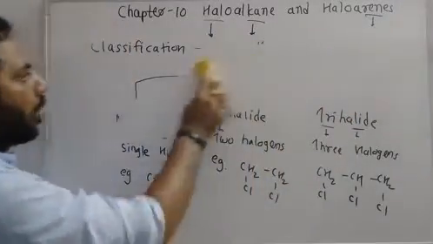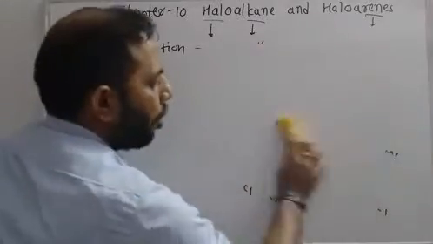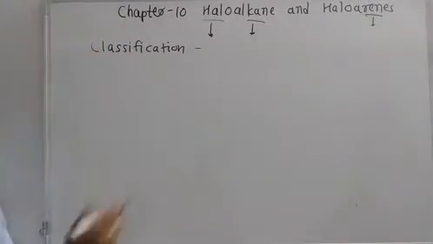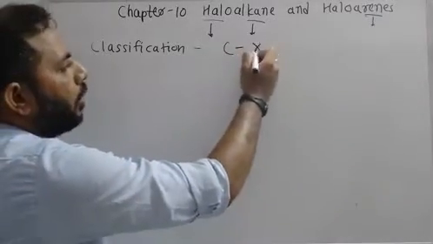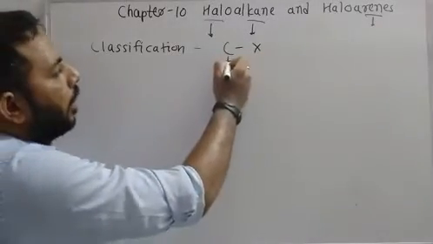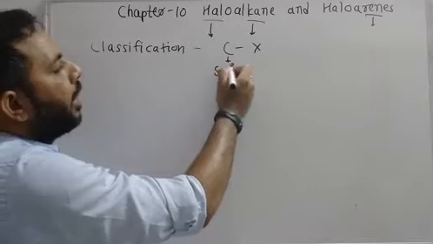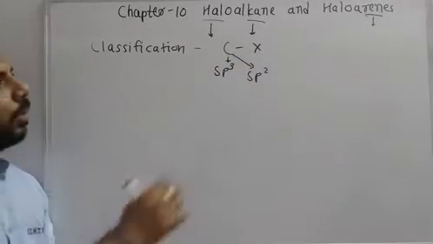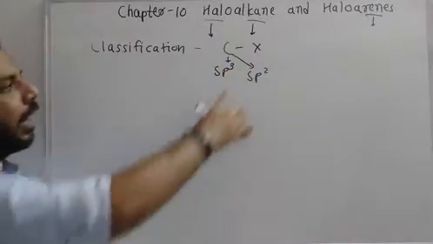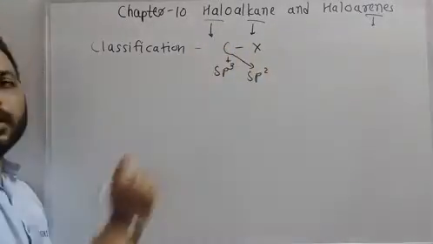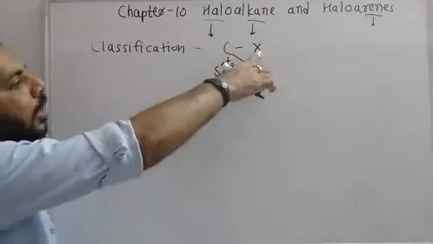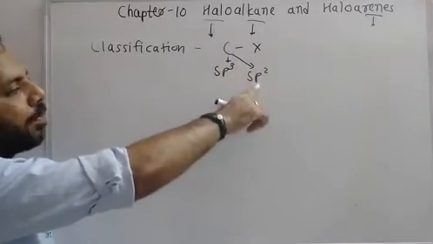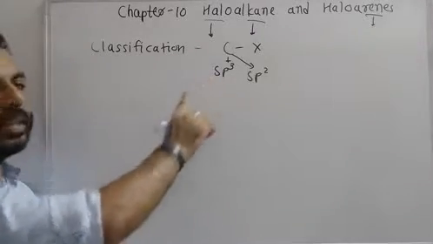So, classification of haloalkanes and haloarenes based on type of hybridization. The carbon containing the halogen can have sp3 hybridization or sp2 hybridization. In a haloalkane, X is the halogen and C is the carbon. So the halogen-containing carbon can have two types of hybridization: sp2 or sp3.